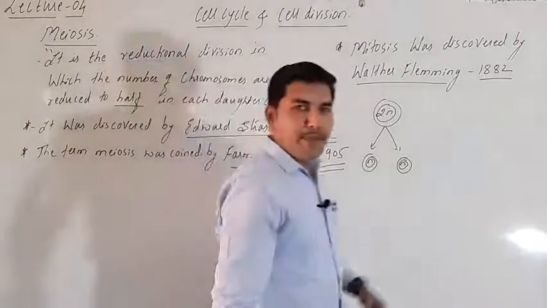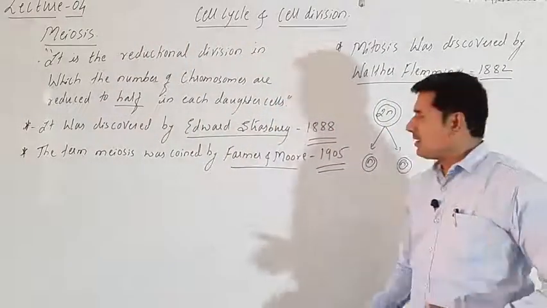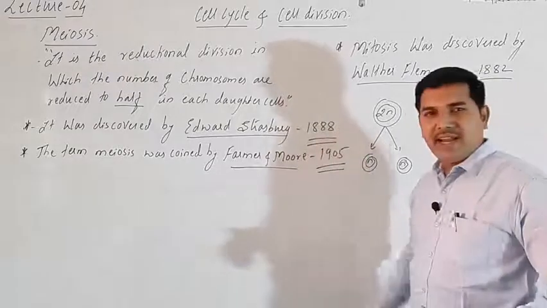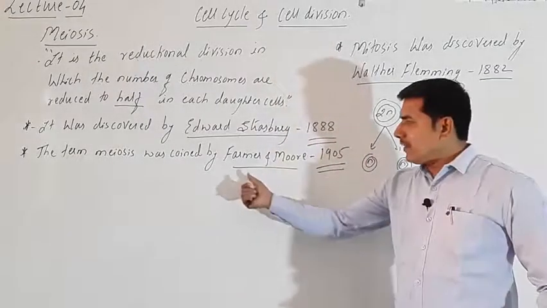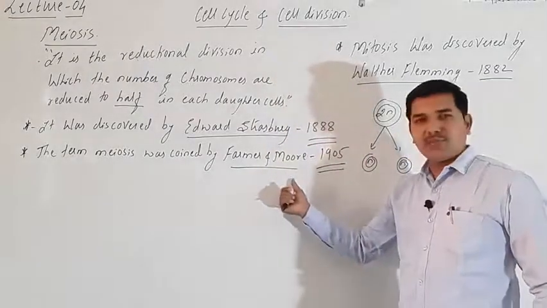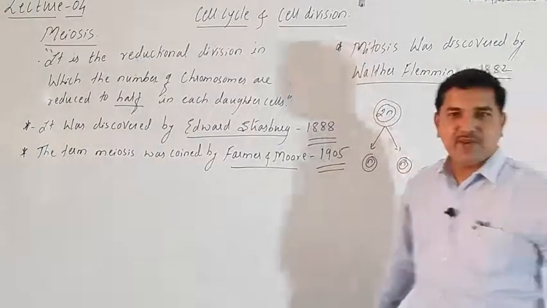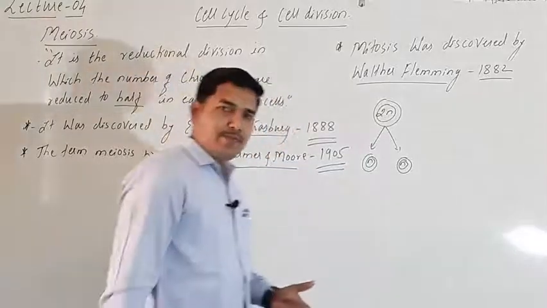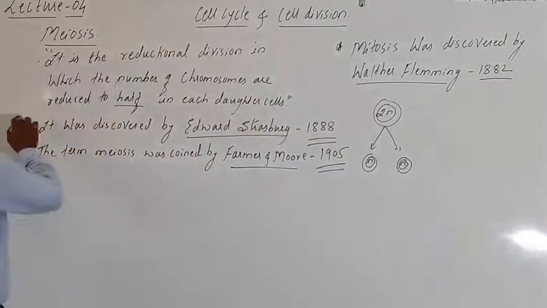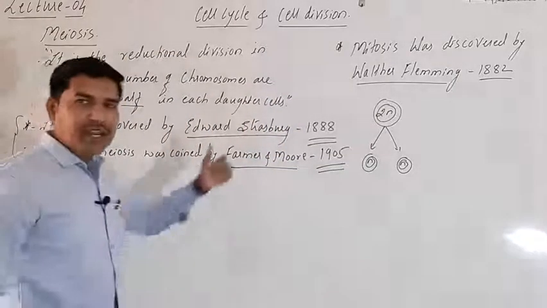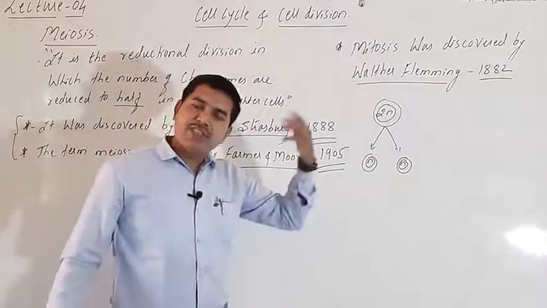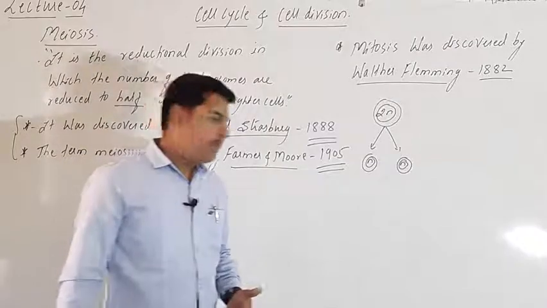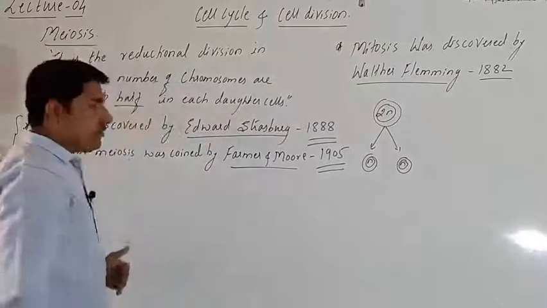So meiosis was discovered by Strasburger in the year 1888, and the term meiosis was coined by Farmer as well as Moore in the year 1905. So this is regarding the history of meiosis, and these two are only for the objective, only for the NEET part. The definition will be for both objective as well as descriptive type.